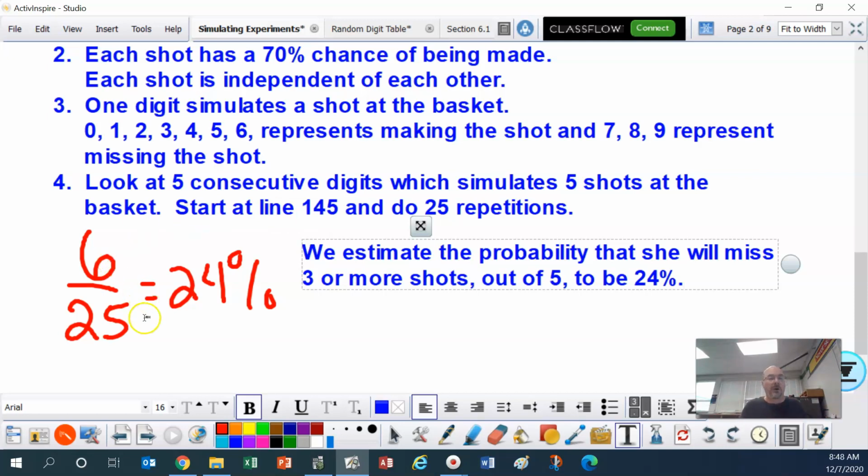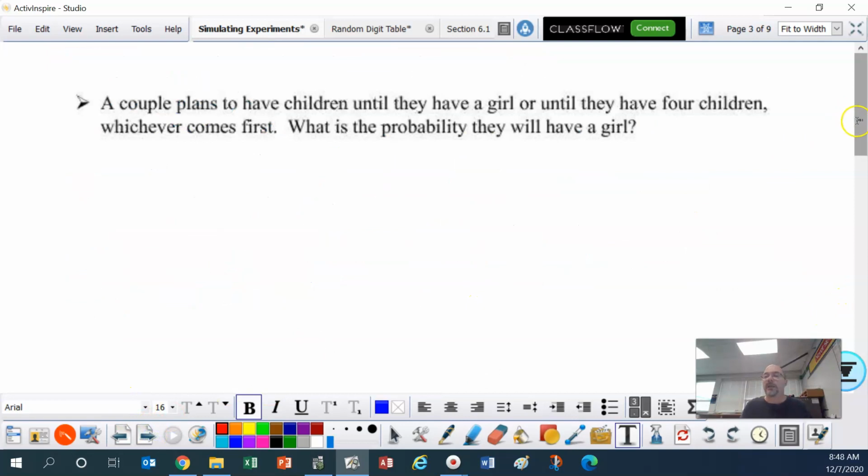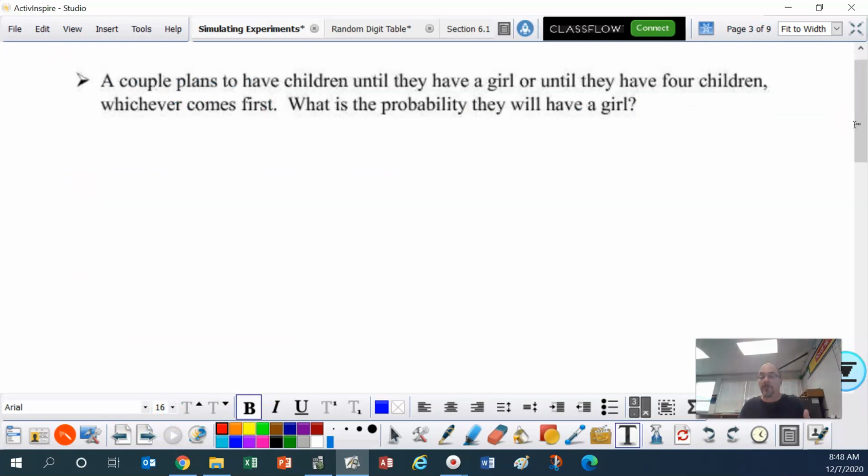All right, we're going to do 2 more of these. So I'm going to go to the next one. I'm going to read it, and then I'm going to pause my recording and get everything set up. A couple plans to have children until they have a girl, or until they have 4 children. So they could end up with 4 boys, and then they'd stop. Whichever comes first. What is the probability they will have a girl?